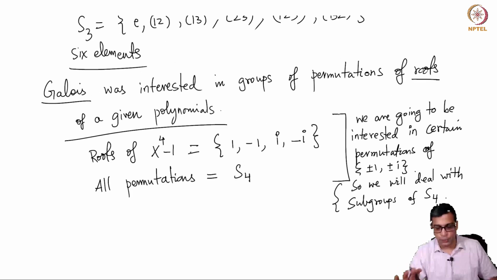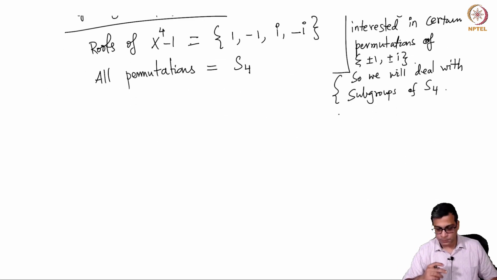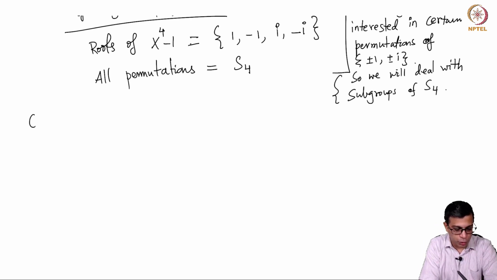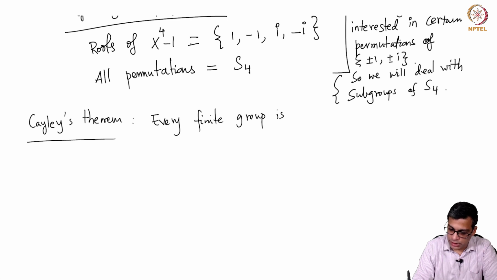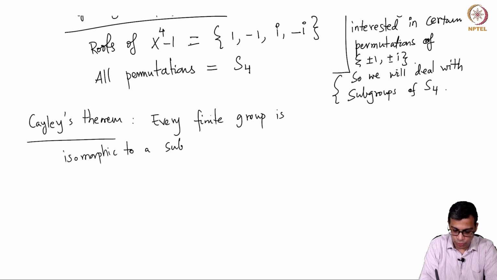Okay, so the permutation groups are very important, and also conceptually or structurally they are important in group theory, because you are all familiar with the theorem of Cayley, which says that every finite group is isomorphic to a subgroup of Sn.